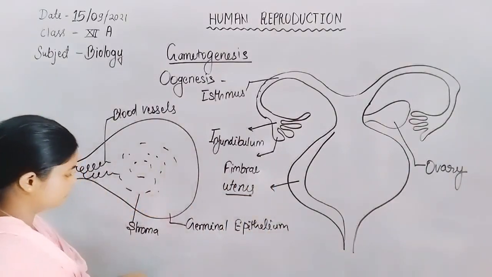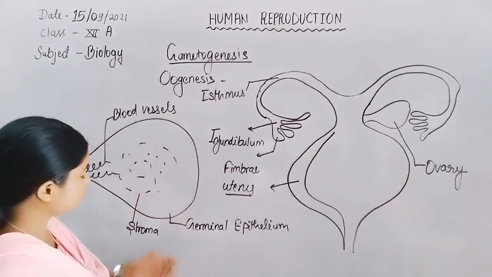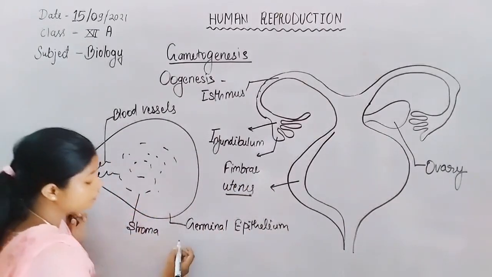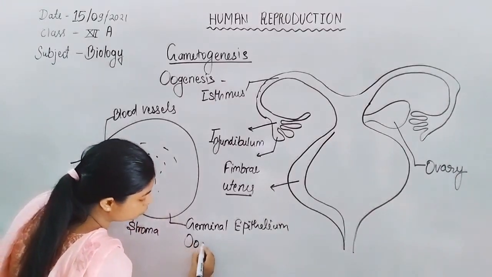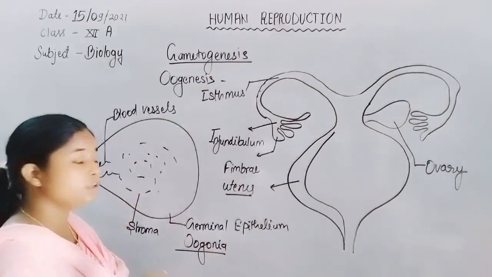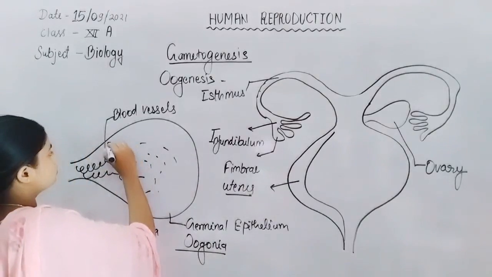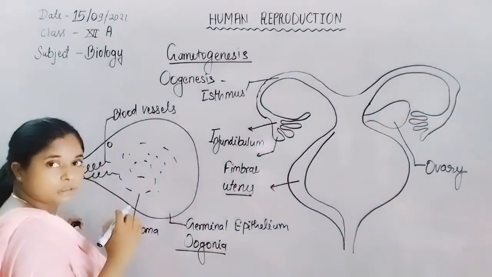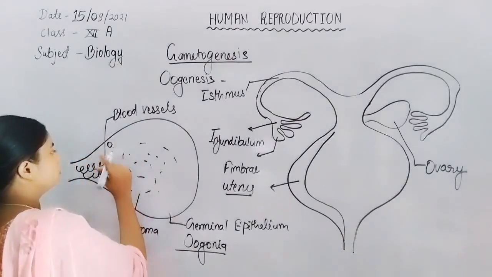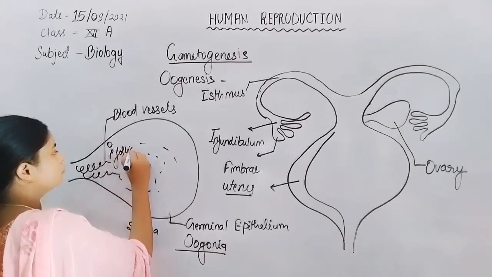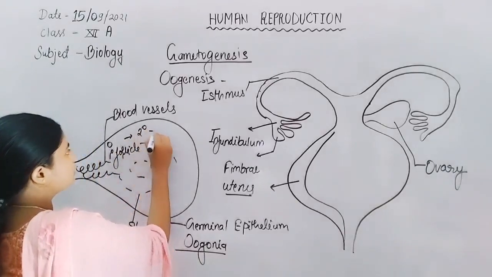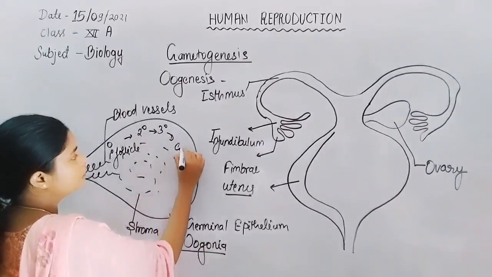Germinal epithelium is simply formed by the follicular cells, and these follicular cells are known as oogonia, which undergo differentiation and proliferation to form ova. Now here is the primary oocyte cell, or primary follicle. The primary follicle is converted into the secondary follicle, tertiary follicle, and then Graafian follicle.